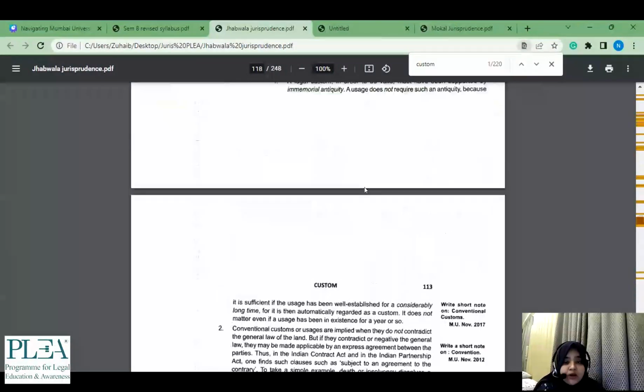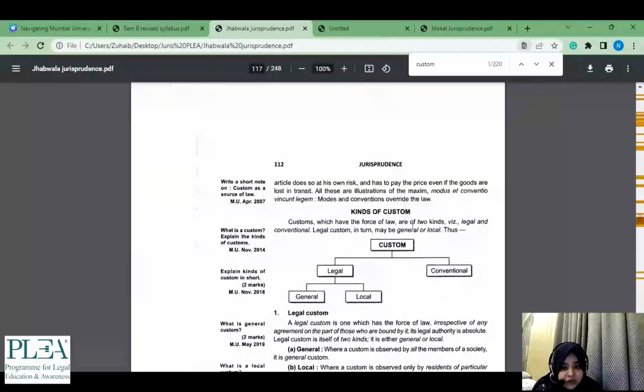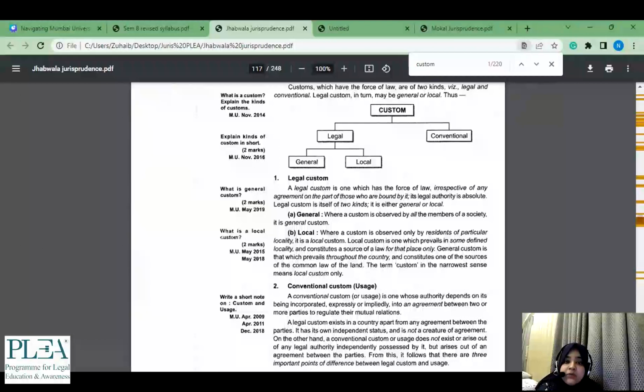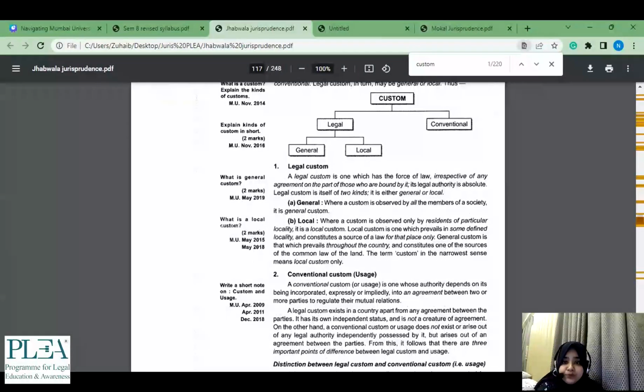So from a 2 marker you have gone through what the kinds of custom are, what local custom is, what legal custom is. Then you would at least know that if only a legal custom question has come, instead of just explaining this, had you not gone through this entire thing, any person would just say that it has the force of law, irrespective of agreement on the part of those blah blah blah, and that's it.